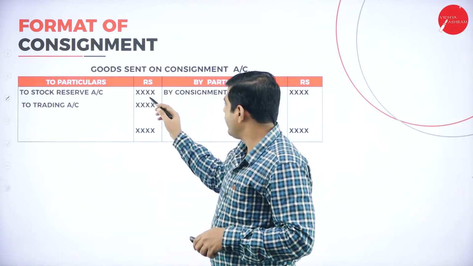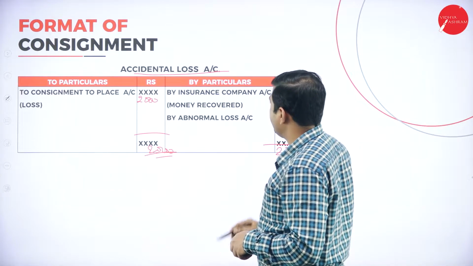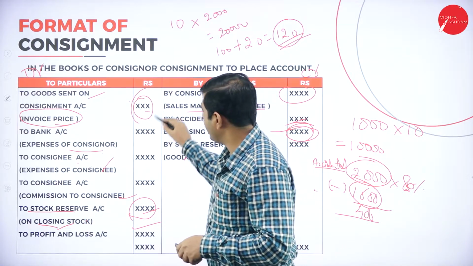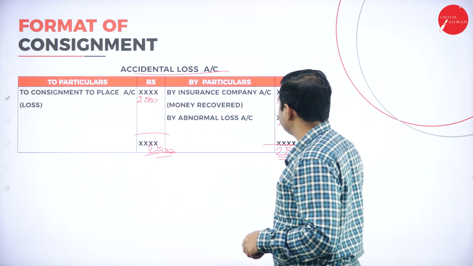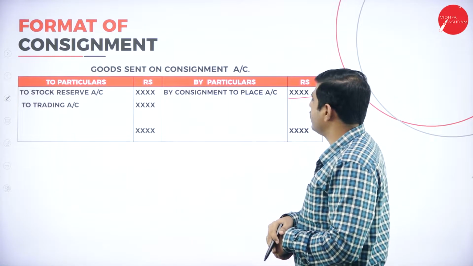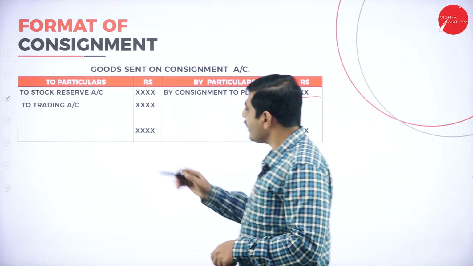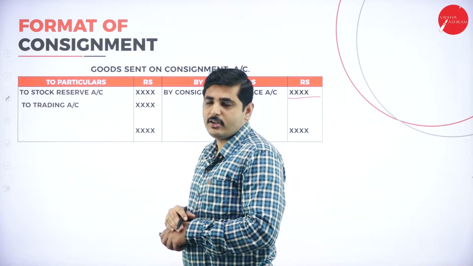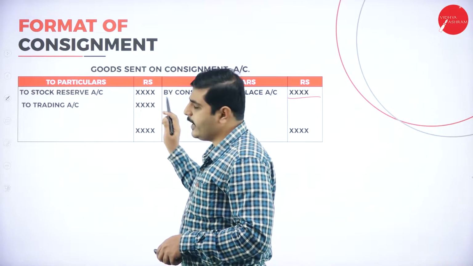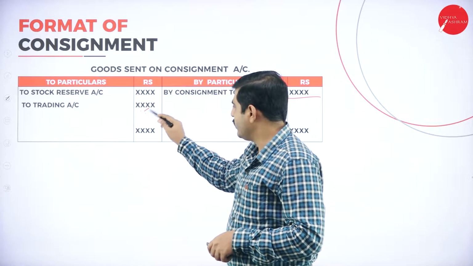Next one, goods sent on consignment account. What we have sent as goods sent on consignment, this amount we should write. So the amount sent, the same amount, goes right here to the consignment account. The remaining is the stock reserve. So calculate the stock reserve here. Remaining stock means it is still in the business only.